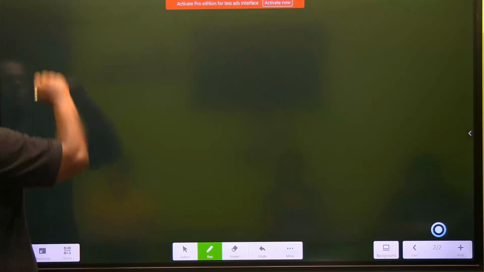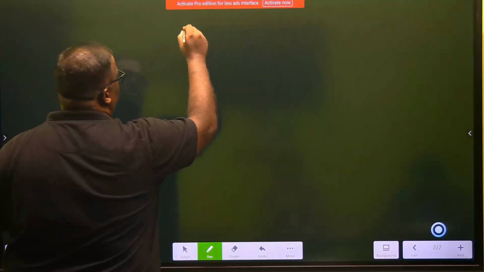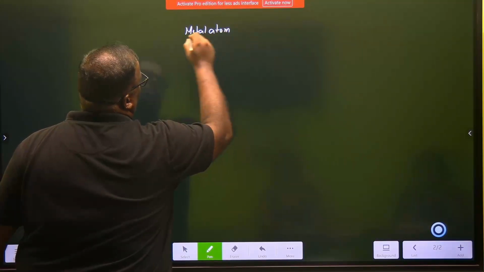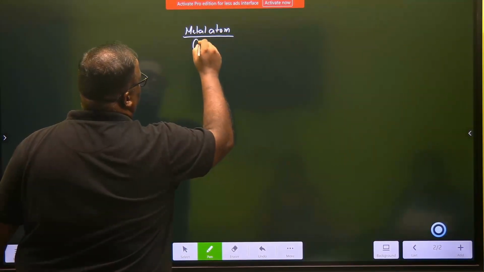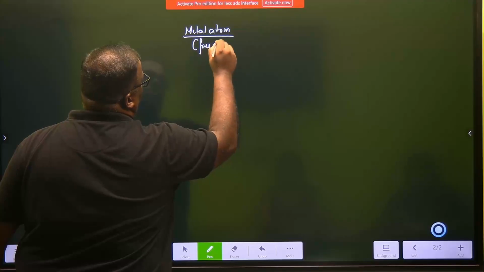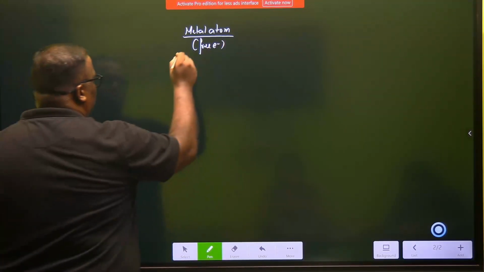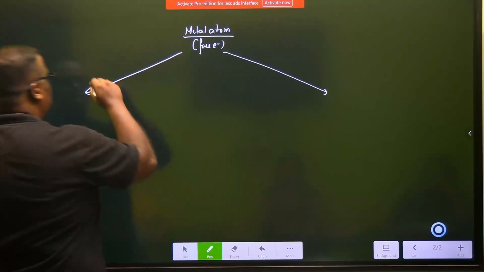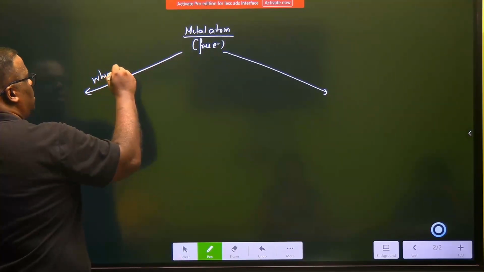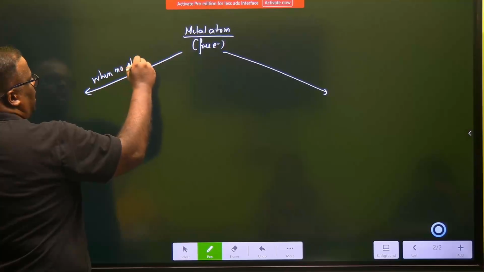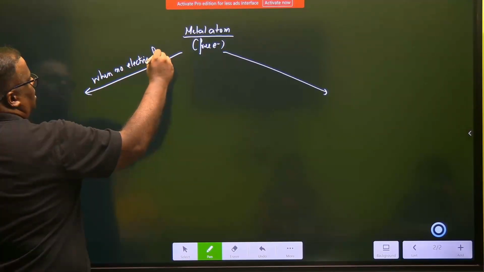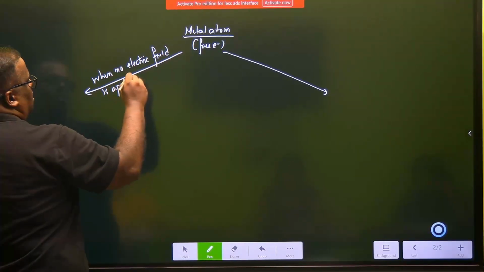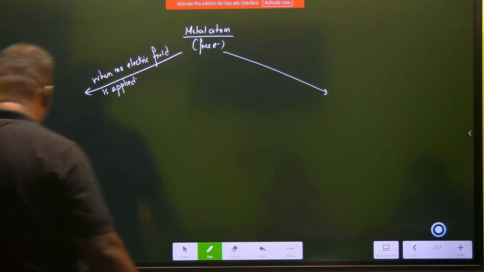So now we see the same metal atom. Basically you are seeing the free electrons, and you see the free electrons under two circumstances. The first one is when no electric field is applied. Suppose there is no electric field at all.